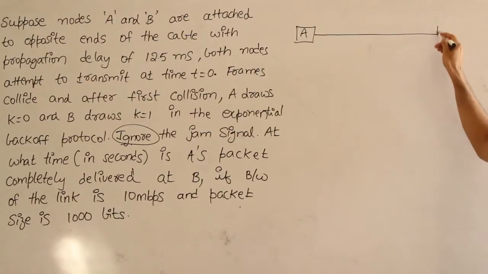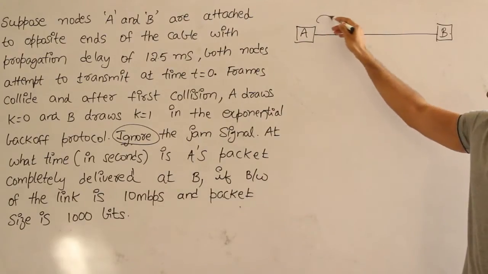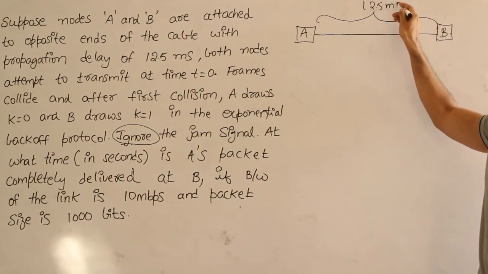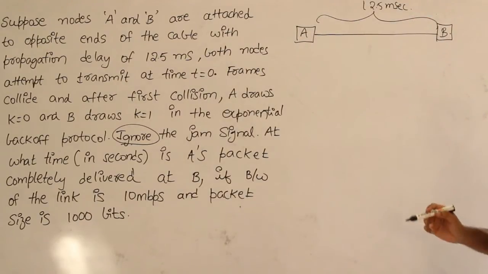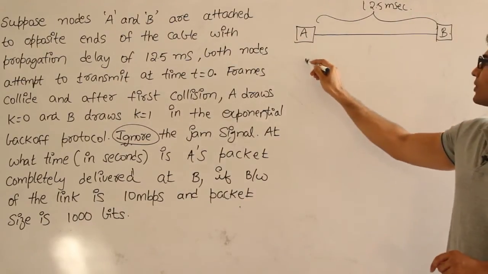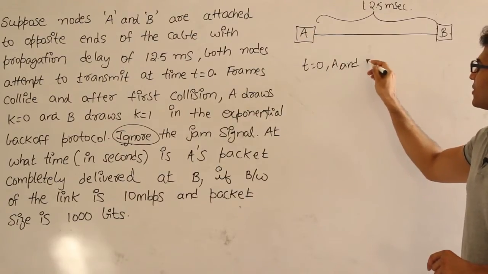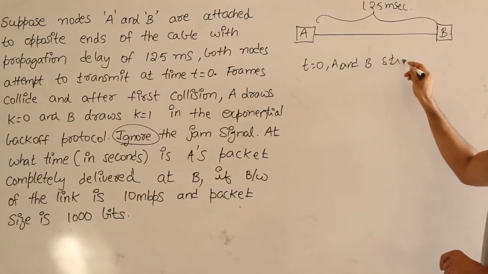A is here and B is here. Now A and B are on the opposite sides and the propagation delay between these two is 12.5 milliseconds. Okay, and at time t equal to 0, A and B start transmission.